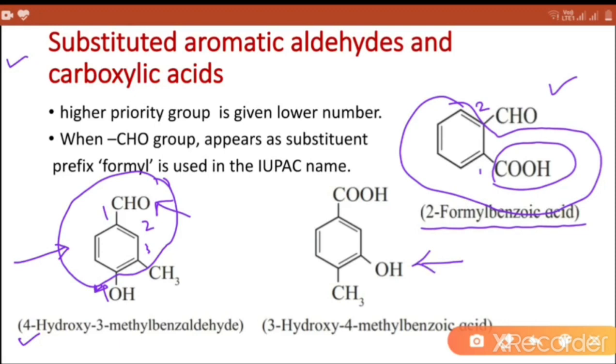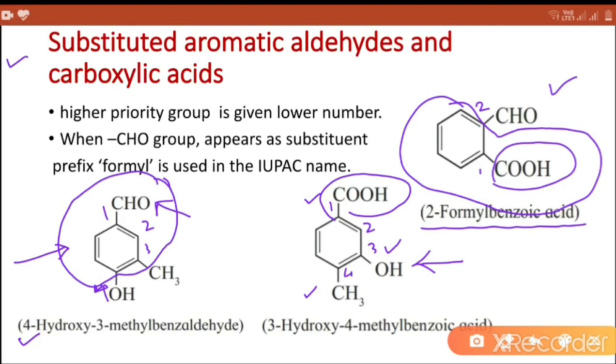Consider this third example. Carboxyl group, hydroxyl group and methyl group are present. Carboxyl group is higher priority group. So first carbon atom, second, third, fourth.